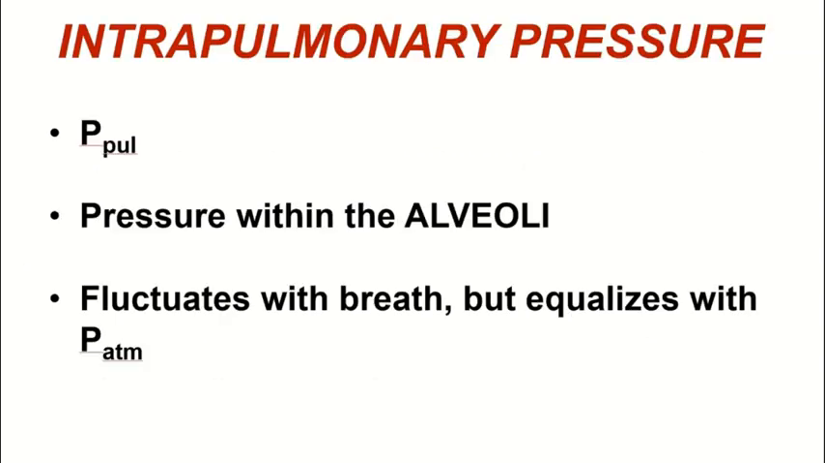The intrapulmonary pressure, which is abbreviated P-pul, is the pressure that is within the alveoli. So during inspiration, the intrapulmonary pressure drops to approximately 1 millimeter of mercury below atmospheric pressure, and during expiration or exhalation, the intrapulmonary pressure rises to approximately 1 millimeter of mercury above atmospheric pressure. And we see that between breaths, it's going to equalize with atmospheric pressure.